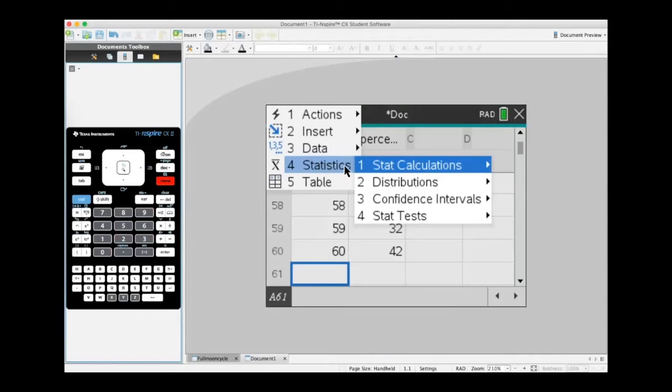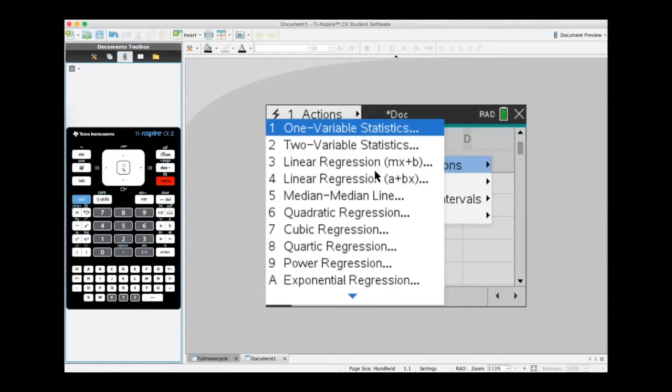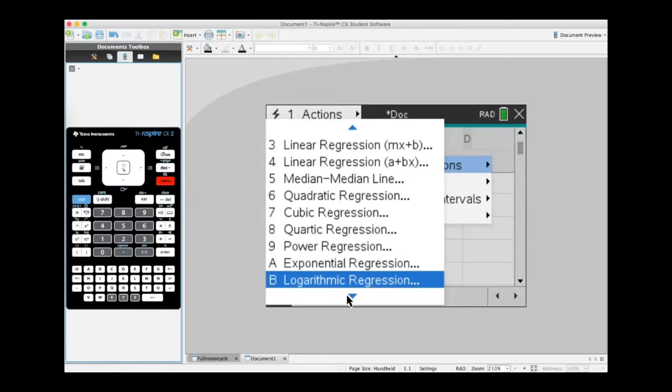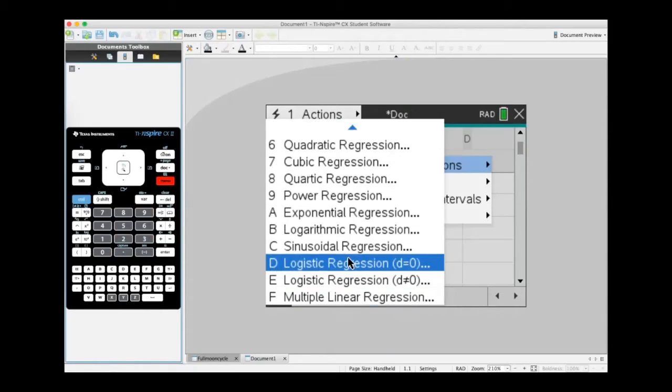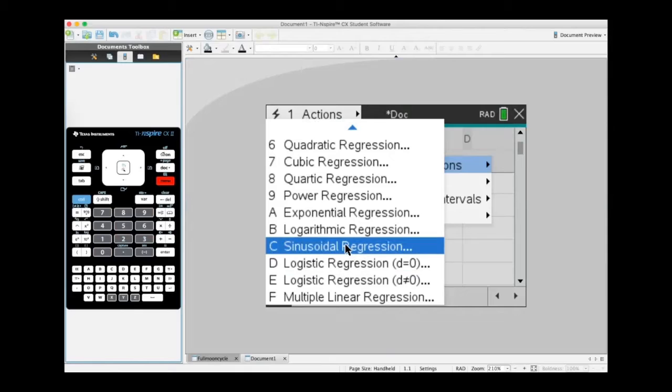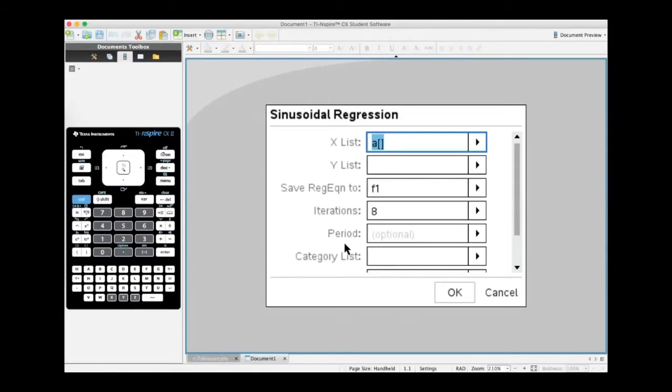Next, we have to select statistics from the menu to calculate the stat calculations. In the stat calculations, we have to choose sinusoidal regression because the phases of the moon repeat like a cosine or a sine graph. We then choose days in the x list and percentage in the y list.